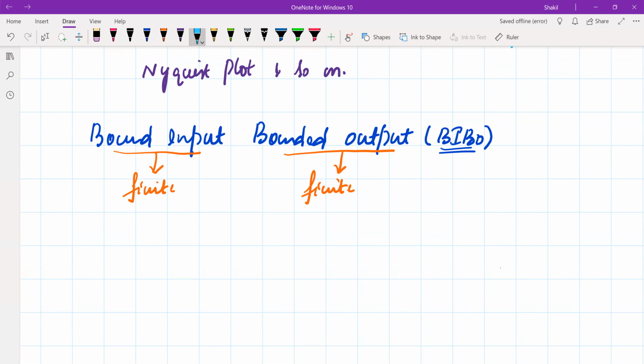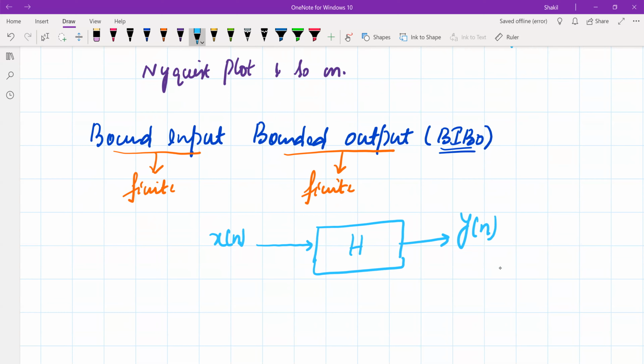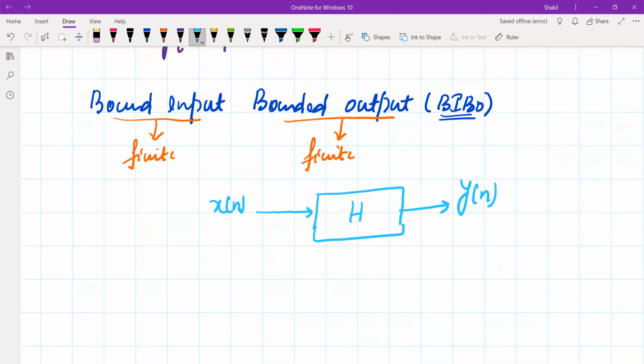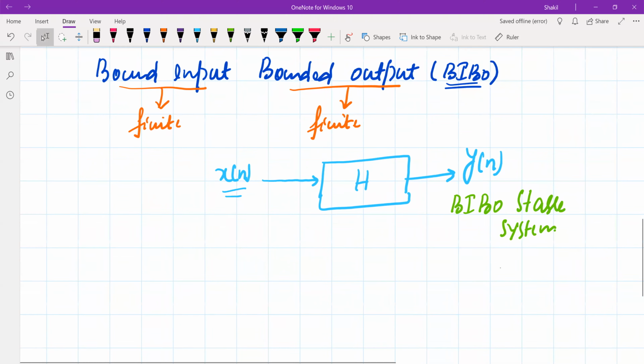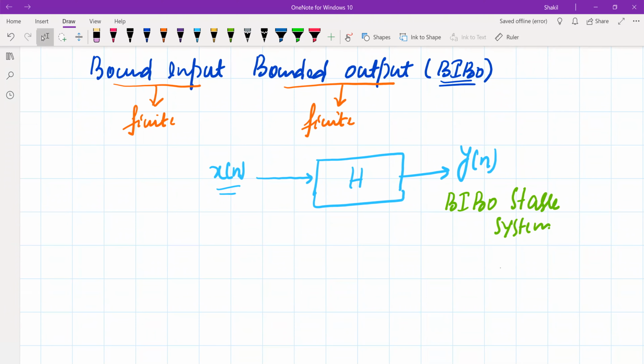What do we mean by this? It means if the input to the system is finite, and if the resultant output of this system, let's call it y of n, is also finite for this finite input, then we say this system is a bounded input, bounded output stable system. This is the definition that we'll use in this discrete time system course.